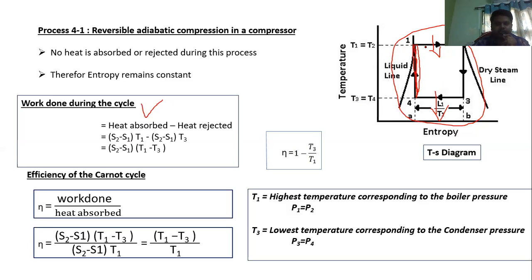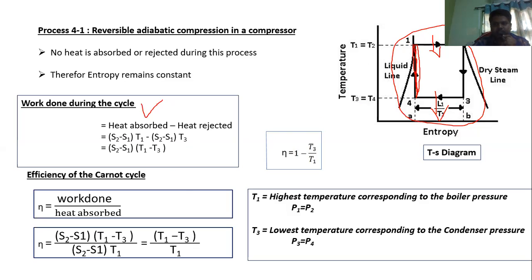We are adding heat at the boiler. Why are we adding it? To convert the water into steam. So that's why in process 1 to 2 the heat is absorbed. Where is heat getting rejected? Heat is getting rejected in the condenser. What is happening in the condenser? In the condenser, the steam is converting into water by losing heat. So that's why 4 to 3 is the heat rejected. 1 to 2 and 4 to 3.